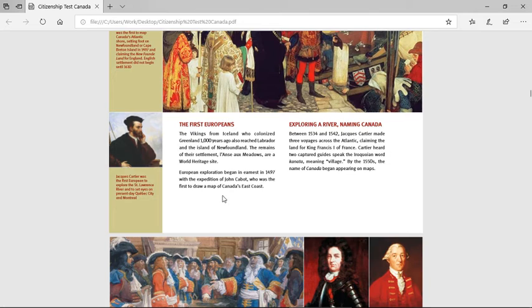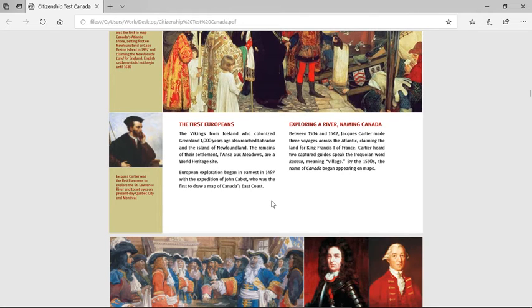The Vikings from Iceland, who colonized Greenland 1,000 years ago, reached Labrador and the island of Newfoundland. The remains of their settlement, L'Anse aux Meadows, are a World Heritage Site. European exploration began in earnest in 1497 with the expedition of John Cabot, who was the first to draw a map of Canada's east coast, exploring a river named Canada.